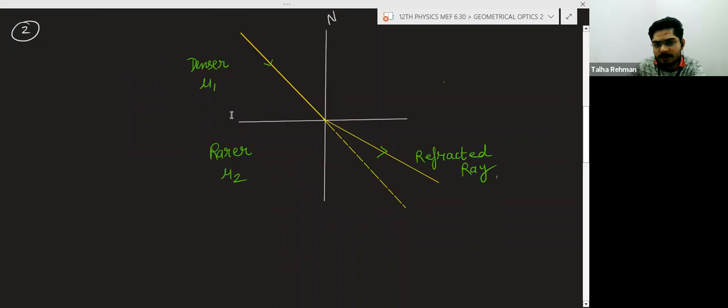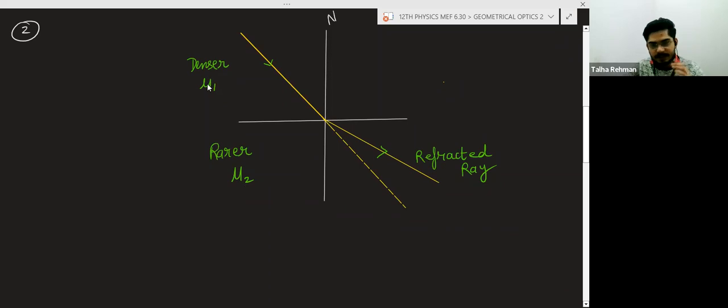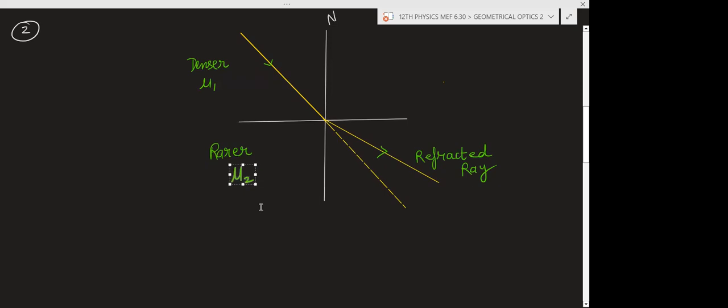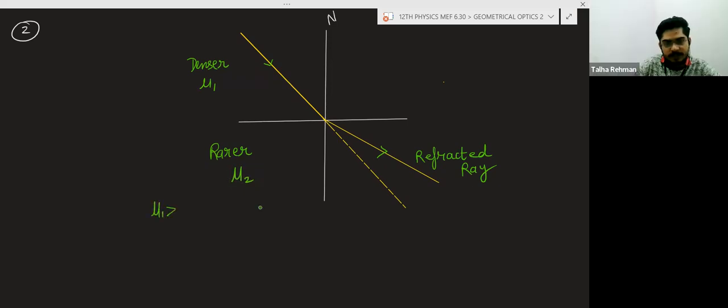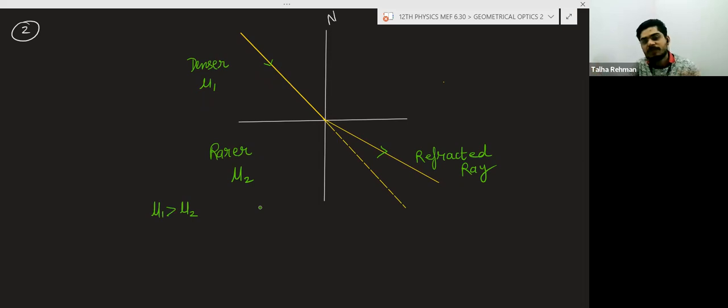Okay, so here which will be greater, mu1 or mu2? Matthew, mu1 or mu2? This is the denser medium, which has the refractive index mu1. This is the rarer medium, which has the refractive index mu2. The denser medium will have the more refractive index, so mu1 will be greater than mu2. So remember, the denser medium will have the more refractive index with respect to the rarer medium.